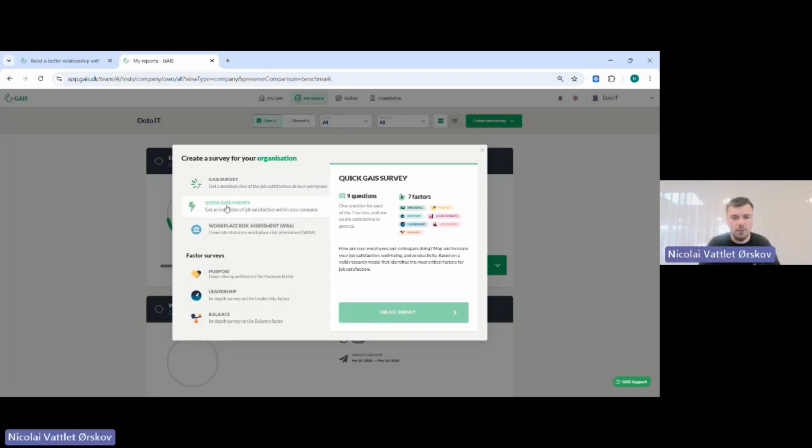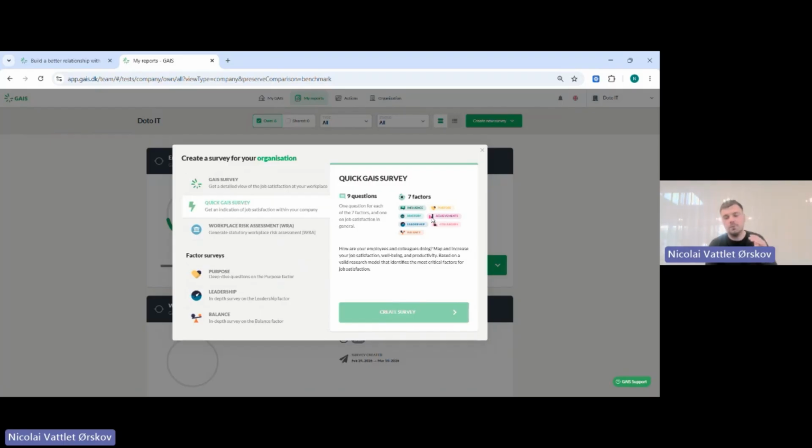We also have the one below here called Quick GAIS, and perhaps the name of the survey shows what we have here. So this is a smaller engagement survey that you would be able to use. It's the same 7 factors that we ask questions to, but we only ask 1 question per factor, and then we ask 1 question on overall job satisfaction, and the 9th is again this ranking exercise.